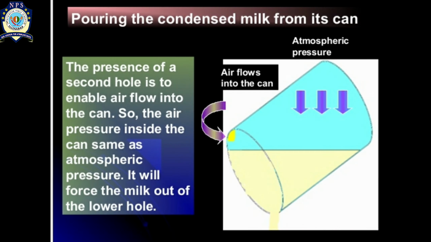Another application you can see here is how condensed milk can come out from its can. It is also due to the presence of a second hole which enables the air to flow into the can. So the air pressure inside the can is the same as atmospheric pressure, and it will force the milk to come out of the lower hole.